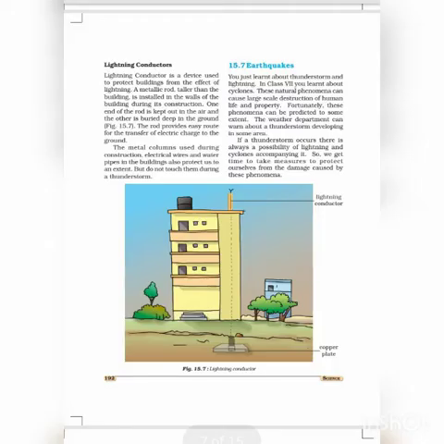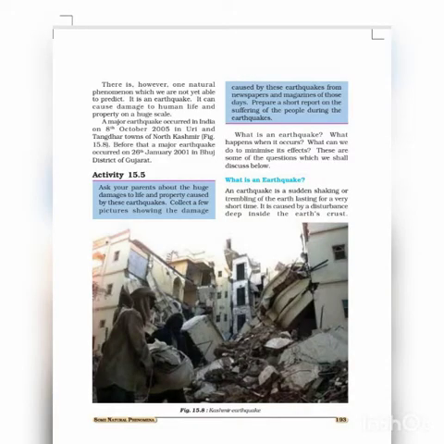Lightning can easily strike tall buildings, so a lightning conductor is kept on tall buildings. It is a good conductor of electricity. It is taller than the building. It is installed at the highest point of a building. The sharp end of the conductor is kept out in the air, and the other end is buried deep in the ground. The sharp end of the conductor provides an easy path for the transfer of charge to the ground during lightning. In this way, it protects the buildings from damage.